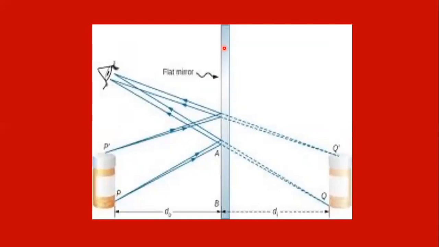Yes, children, here is an example of a plane mirror. Let us suppose that one candle is kept in front of this plane mirror. This is called the object, in scientific terms. If you want, you can keep any other object in front of the mirror, it's your choice. Here we are using one candle, and I keep this candle in front of this mirror. What will happen, beta? Because already in this room there is light present.